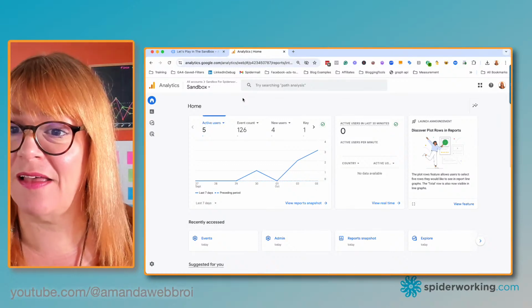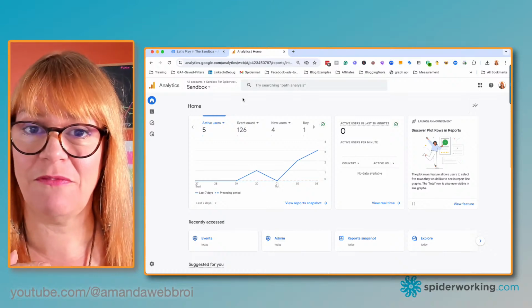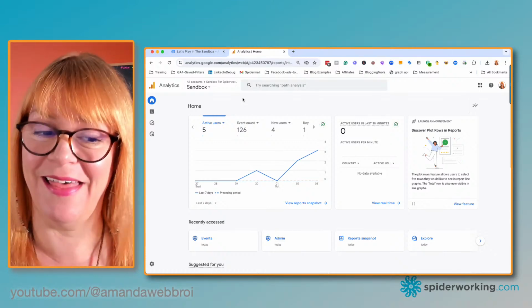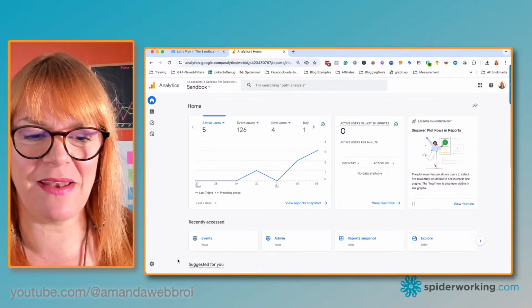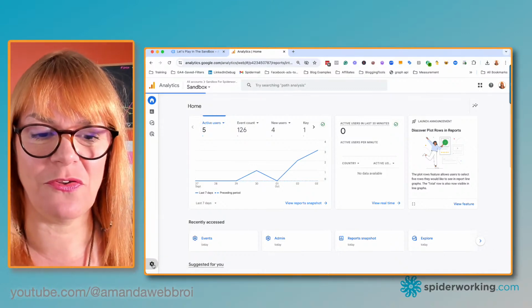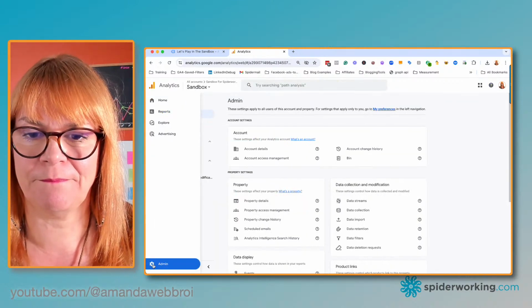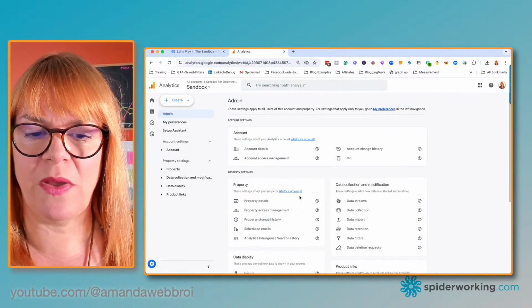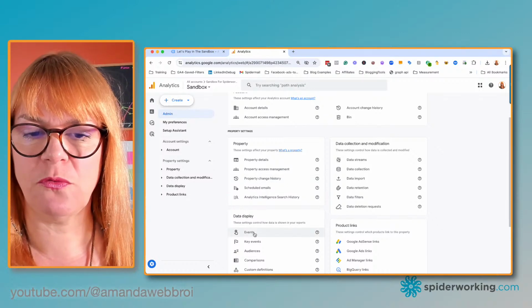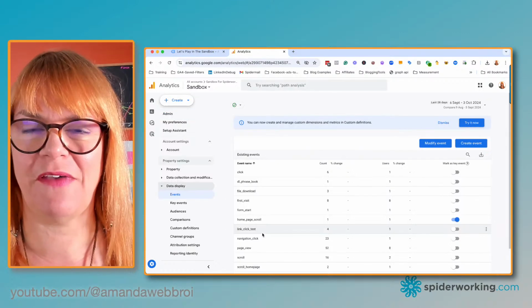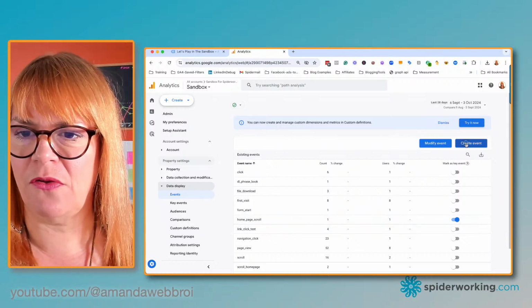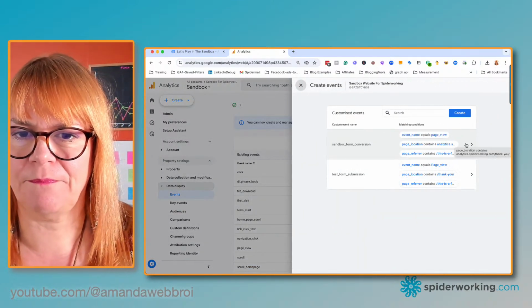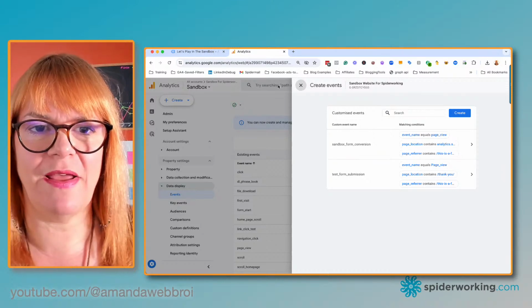Now, I will say that until recently, I didn't realize I could set up any other events than page events through Google Analytics. I was doing it all in Tag Manager. So let's go into admin, and we're going to scroll down, and here you'll see events. This is our interface for creating events. So then I'm going to go to create event. So you see I've got a couple of those already.